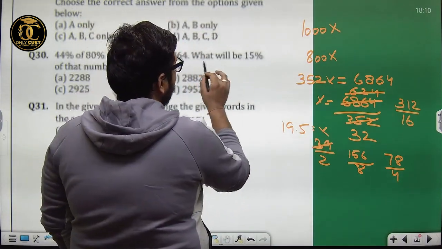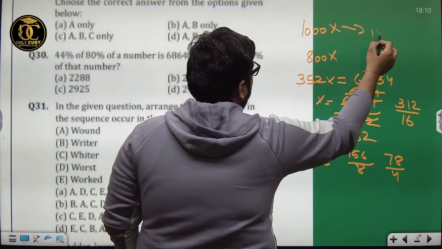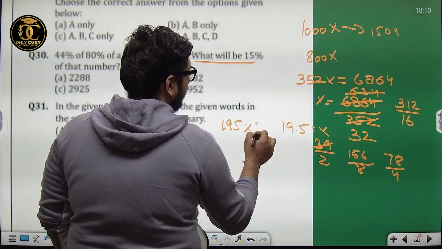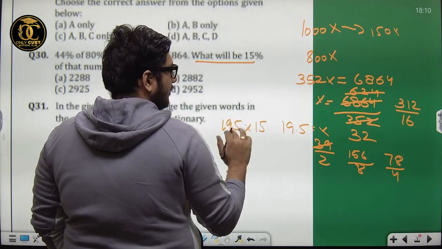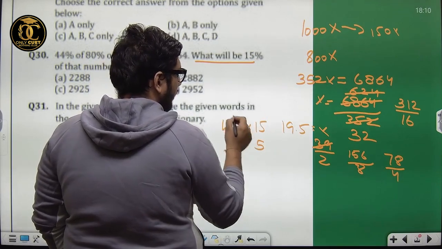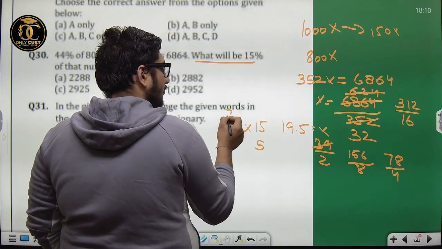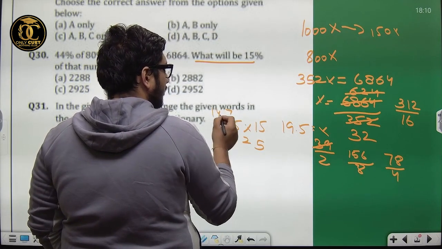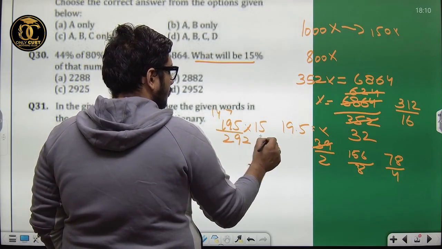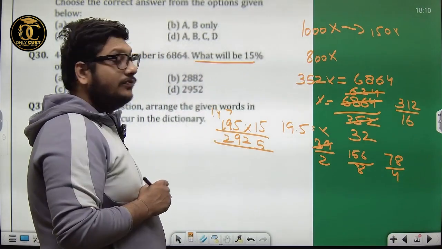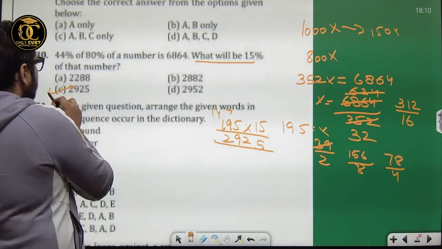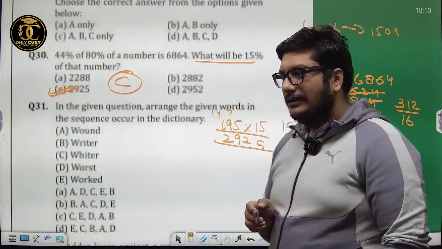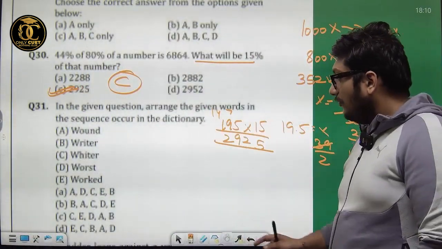Now what we need to find, 15% of this number would be 15 x. Fifteen fives are 75, 15 nines are 135 plus 42, and so on. Total turns out to be 2925. That is option C, 2925 is the correct answer. Hope that's clear, everyone. Moving on to the next one.